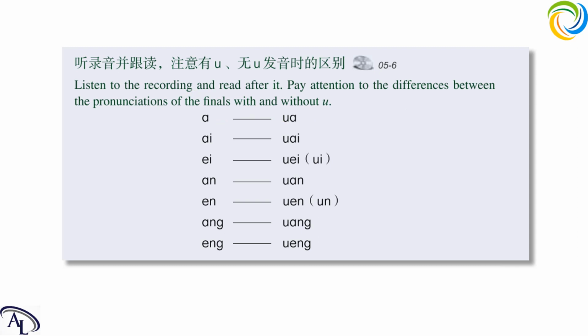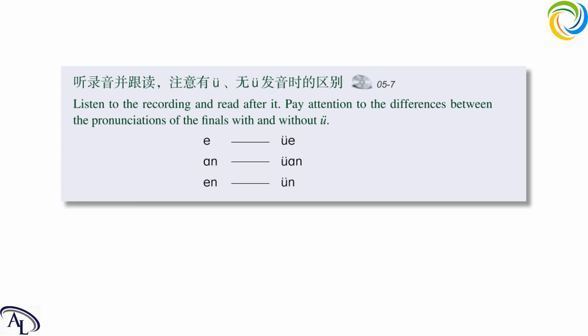Last one is yu group. Yu. First, yue. Okay, next, an, yuan, next, yun. These are the differences between these I, U, and Yu finals. Now let's move on to the next one.